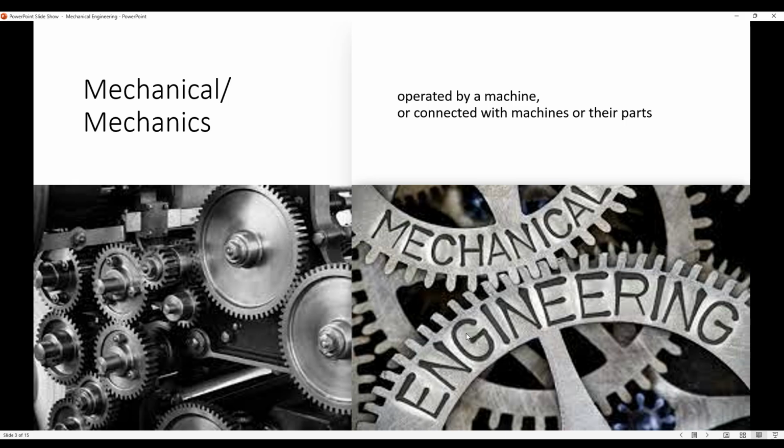The first word that we have here is mechanical or mechanics. What is the meaning of the word mechanical or mechanics? It means anything that's operated by a machine or connected with machines or their parts. We call it mechanical, or it's part of the mechanics field.